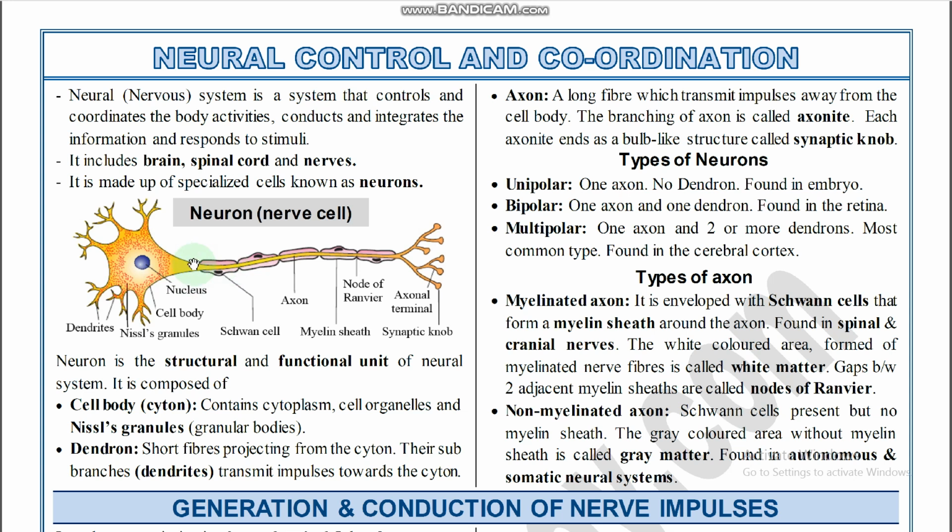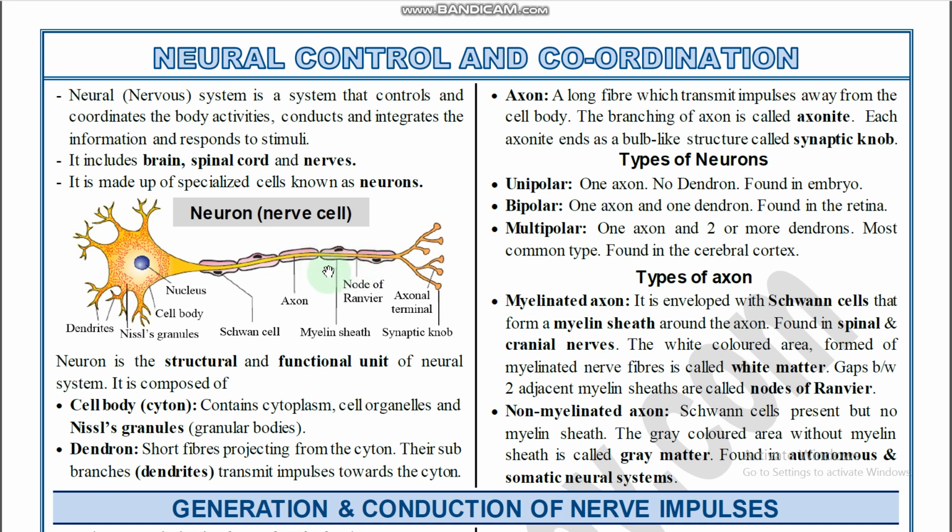It starts from the cell body, and the axon has a covering layer called the myelin sheath, then the nodes of Ranvier, and the cells present are called Schwann cells. The axon terminal is the synaptic bulb or synaptic knob. These are also branch-like structures, right?